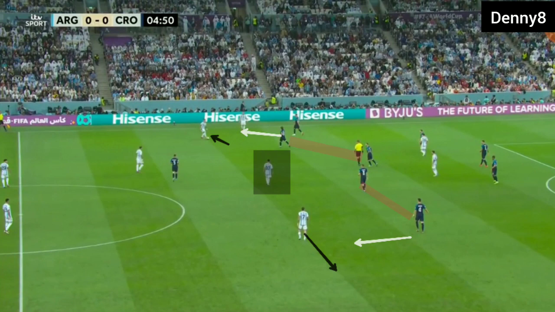Earlier we discussed that Messi was operating behind Croatia's second line, but due to the narrow operating of Croatia's midfield, Messi was not able to receive the ball between the lines and had to drop in. Messi's drop in created a diamond in midfield. Messi's drop in midfield allowed Argentina's midfielders to operate out wide.